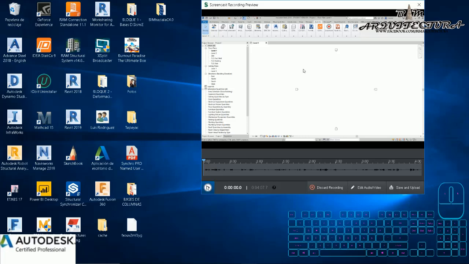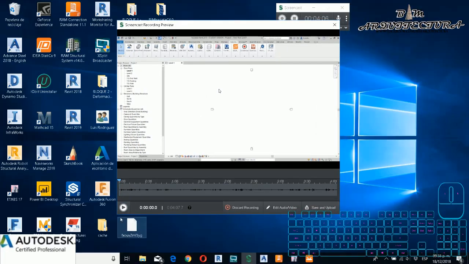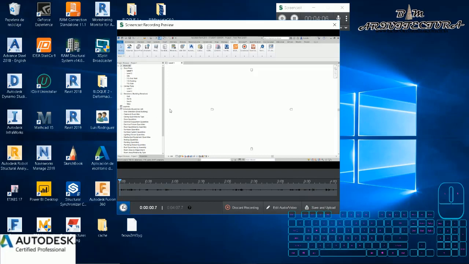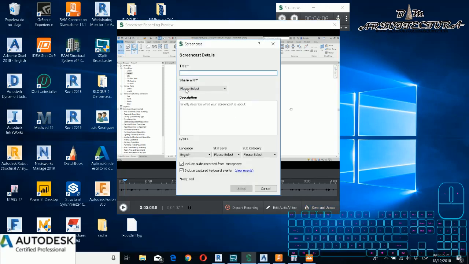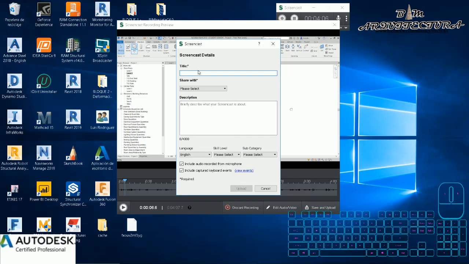When we finish, we only need to stop the record, and we have some editing options. If I want to create some smart tracks or edit information, it's pretty easy. It's pretty basic editing in this Screencast, but it's free. You can use it for your particular recordings.